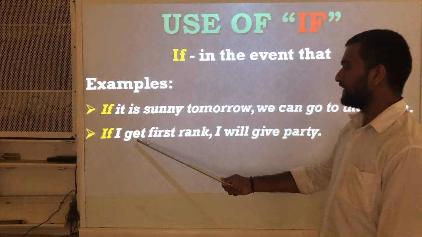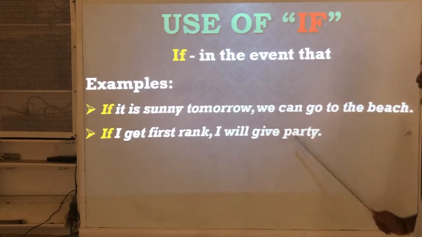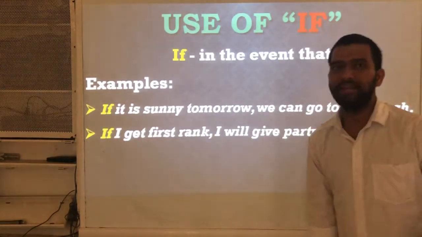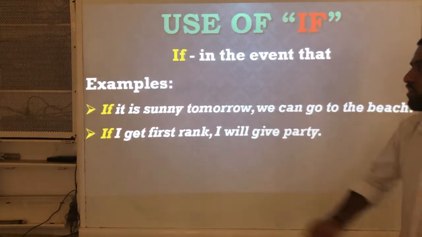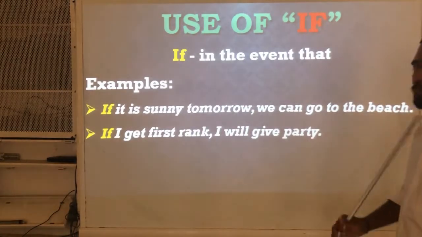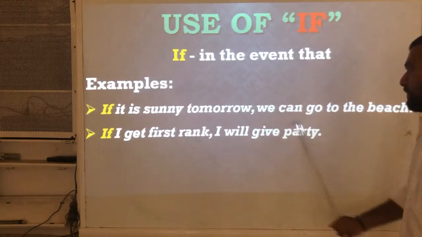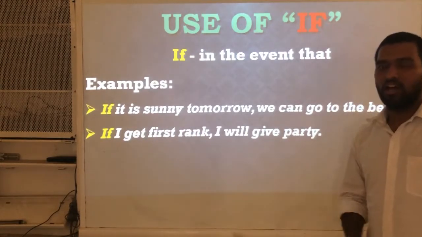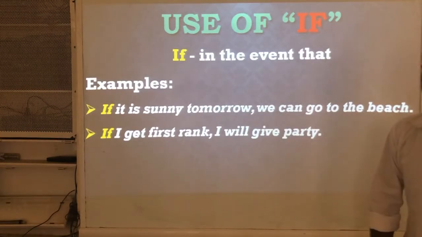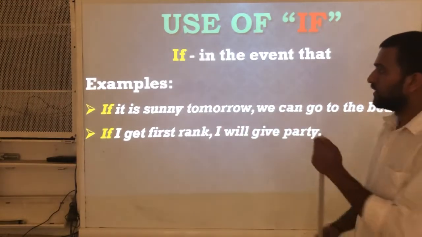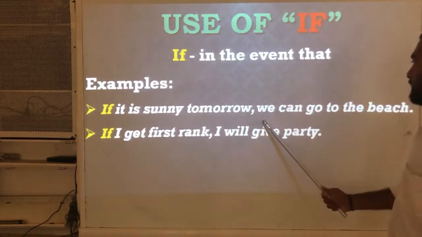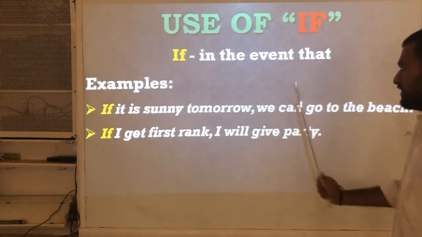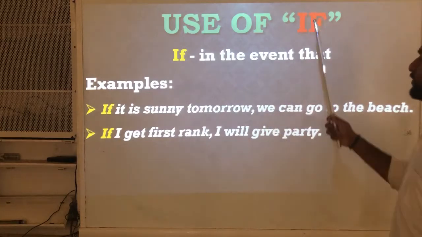Second one, if I get first rank, I will give a party. This has not happened yet, but if this happens, then this will be done. So this action depends on this action, which is imaginary. We can call it an imaginary action which has not happened, we are just assuming it. If this happens, then this will be done. In these cases we use if.